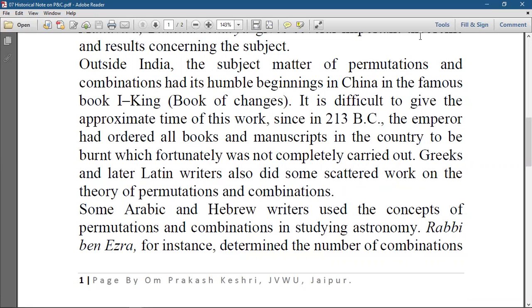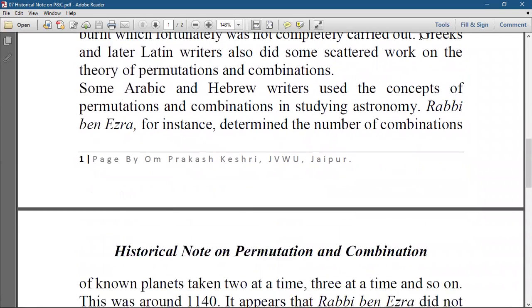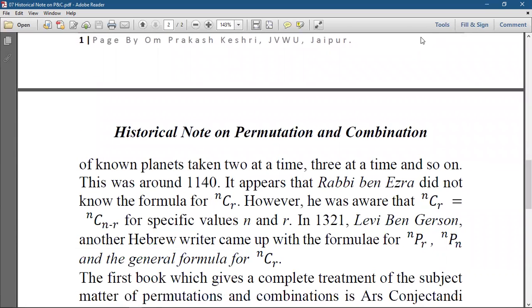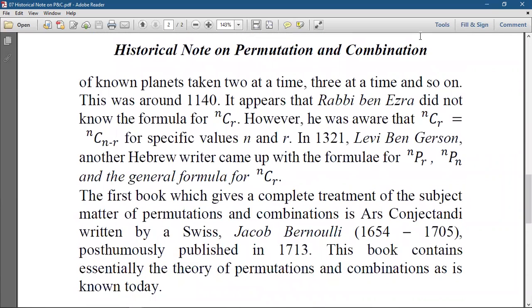Rabbi ben Ezra, for instance, determined the number of combinations of known planets taken two at a time, after that three at a time, and so on. This was around 1140, that means after BC.